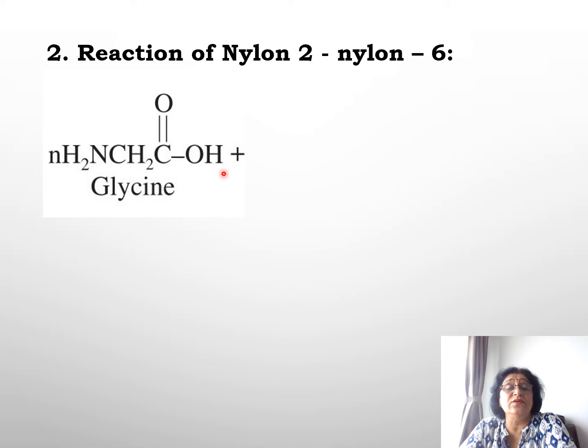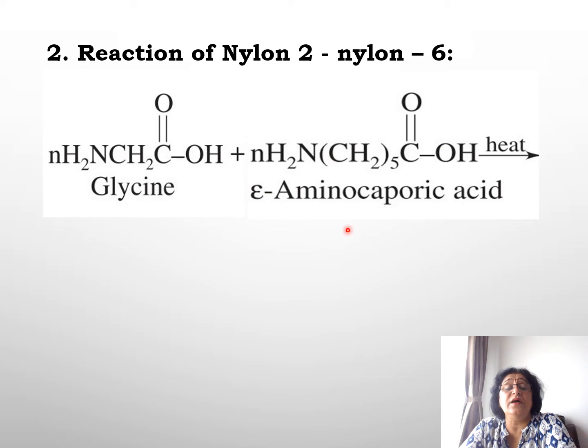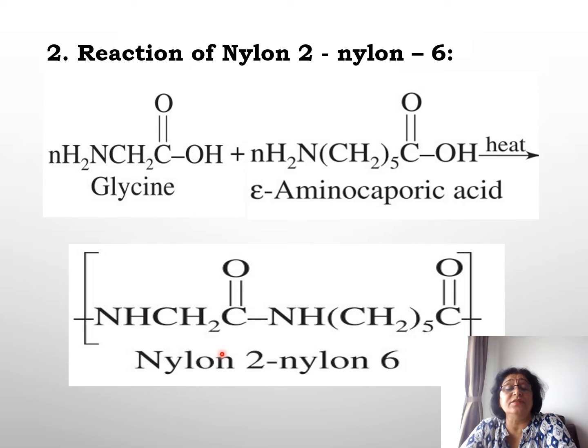This is glycine. Remember, amino acid glycine, CH2, NH2, COOH. And this is E-amino caproic acid containing 5 methylene groups, NH2 on one side and COOH on the other side. So when it is heated, water is given out and nylon 2, nylon 6 is formed. So a polyamide polymer having these amide linkages. H is given out from NH2 and OH is given out from the carboxyl group. Water is removed and this nylon 2, nylon 6 is formed.